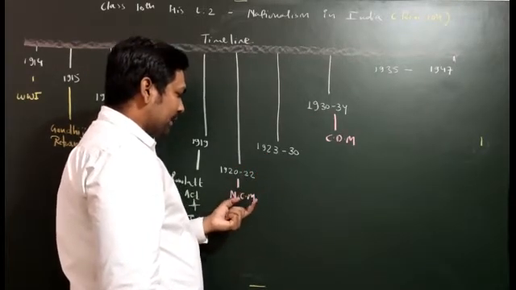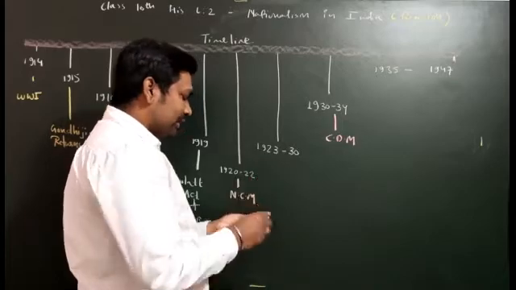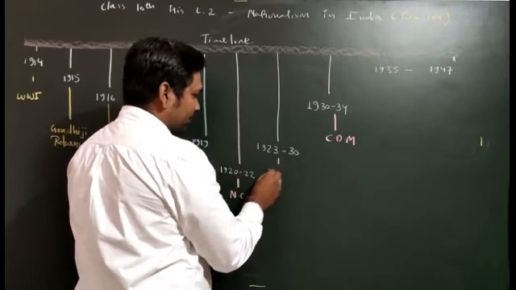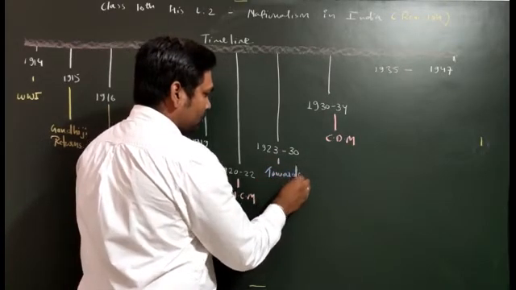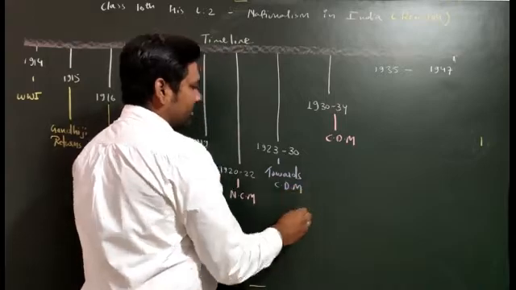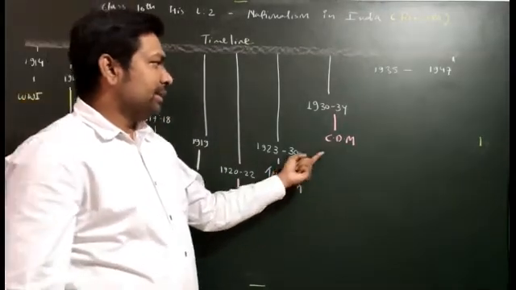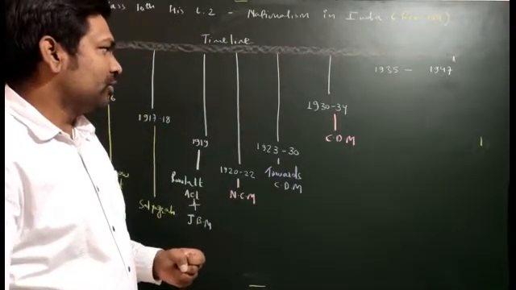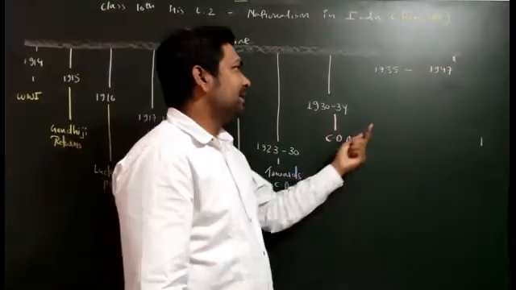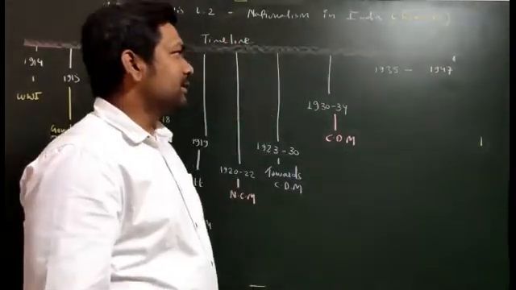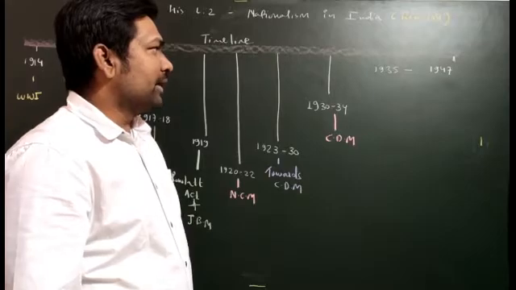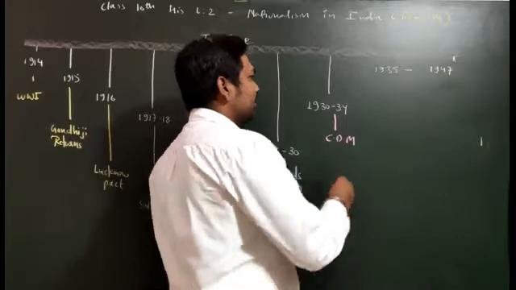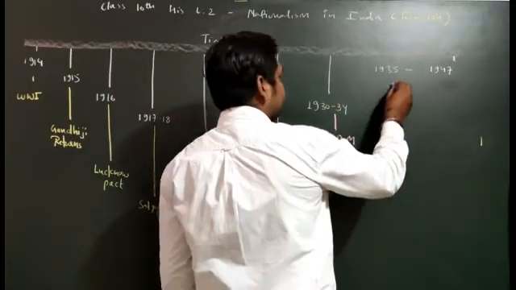This 8-year gap is known as Towards Civil Disobedience Movement, so please write that here. And finally the Civil Disobedience Movement started. After this movement, we will discuss the additional important episodes. You can see here that the Government of India Act will be there. I am writing it here, Government of India Act.